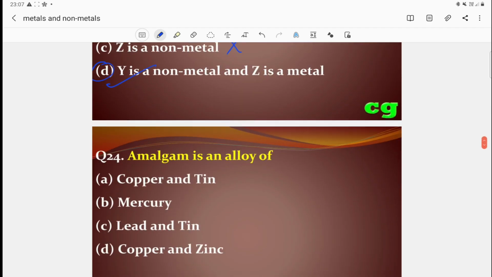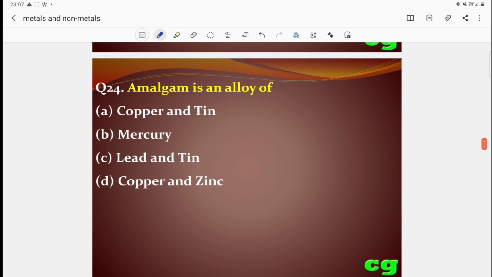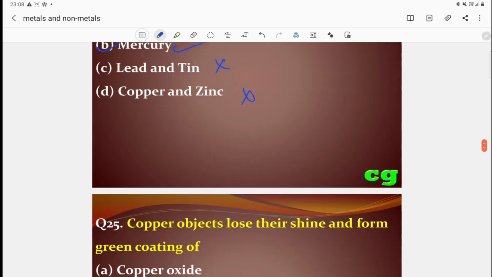Then question 24: amalgam is an alloy of copper and tin. It is wrong. Mercury, this is the correct answer. Lead and tin, no. Copper and zinc, no. Amalgam is an alloy of mercury and other metals. So the correct answer is B. Amalgam is the alloy of mercury.